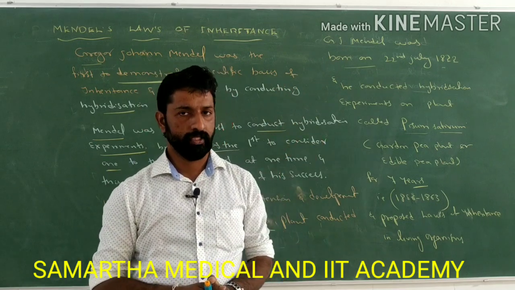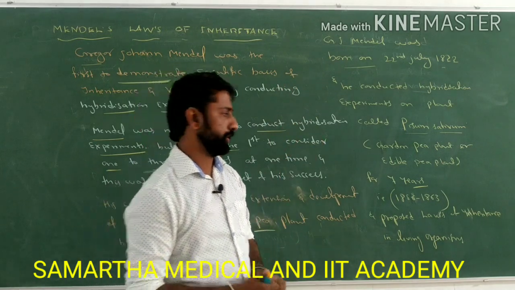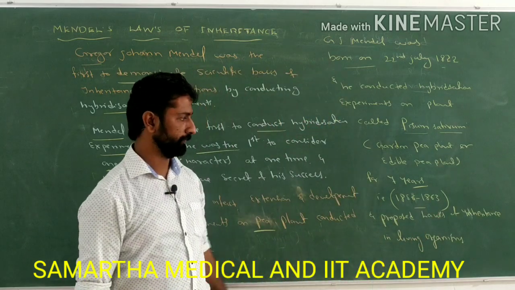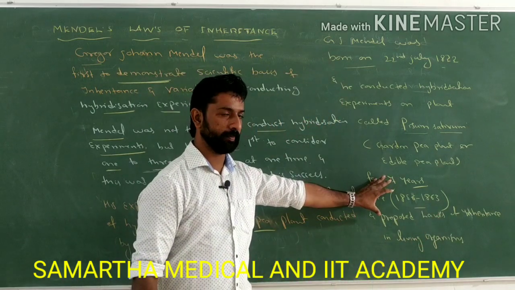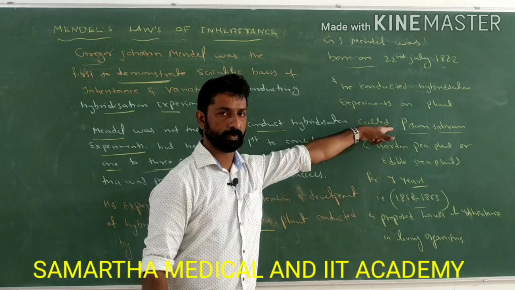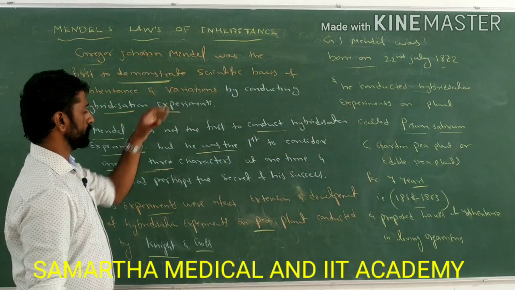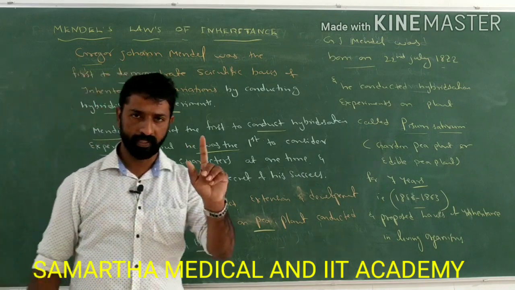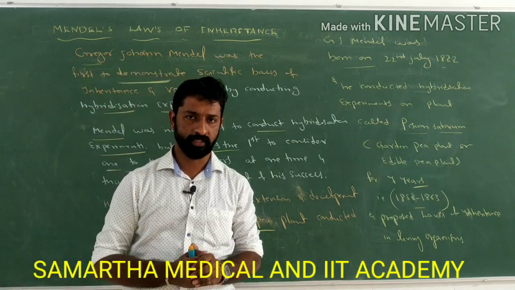It's 7 years, from 1856 to 1863. On which plant did he conduct experiments? And what was the reason behind his success in this experiment? This is very important for competitive examinations.